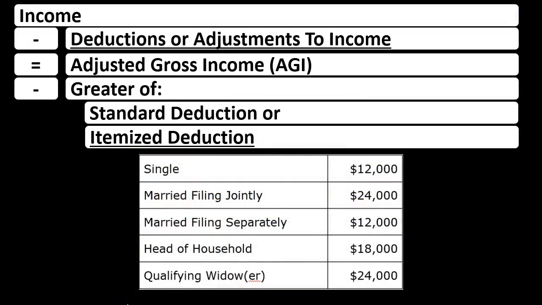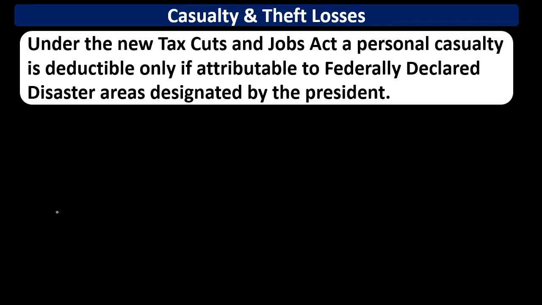As we talk about itemized deductions, remember that we will only be taking the itemized deductions if the sum of all itemized deductions is greater than the standard deduction. The standard deduction, depending on marital status, things like single, married filing jointly, is currently $12,000 and $24,000 respectively. The sum of all the itemized deductions would need to be over these amounts before we get a benefit from them at all.